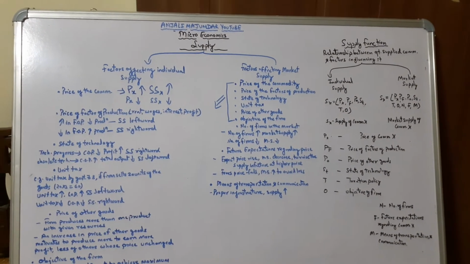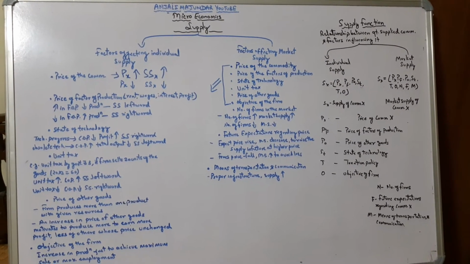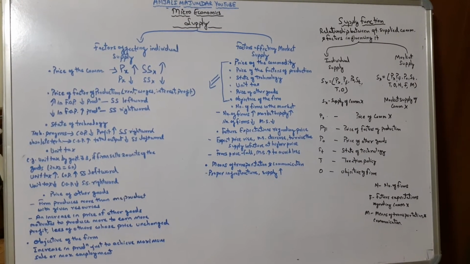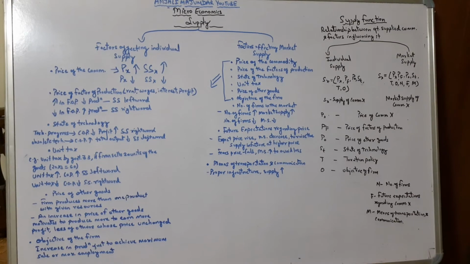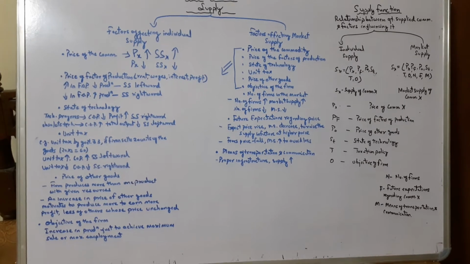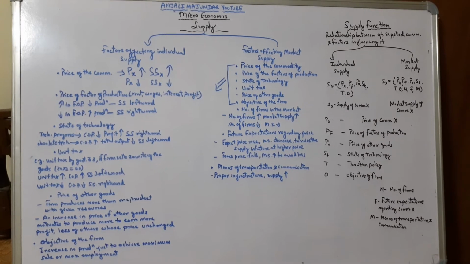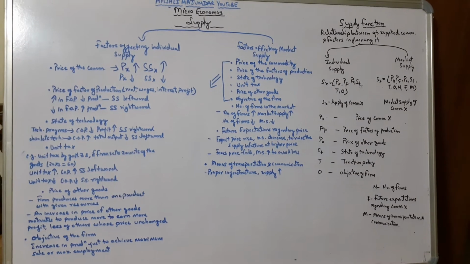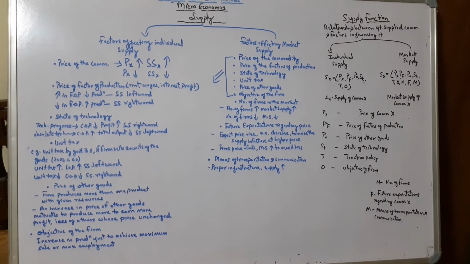So this will motivate the producer or firm to produce more of the goods whose price is higher, because a higher price gives more profit, unlike the other product whose price remains unchanged. Then the last is the objective of the firm. Sometimes it becomes the objective of the firm to achieve maximum sales or maximum employment. So just to achieve that purpose of maximum sales or maximum employment, they increase their production. So these are the factors which apply to individual supply.